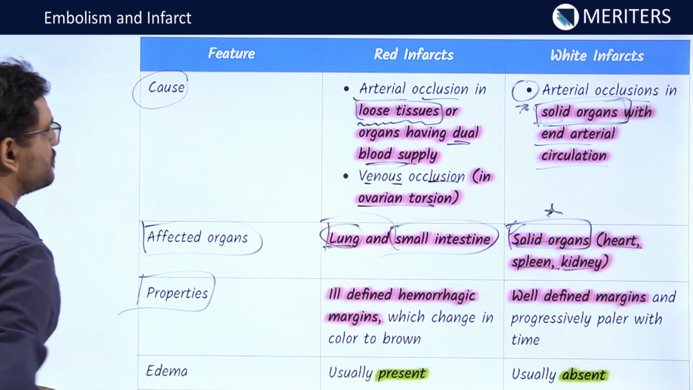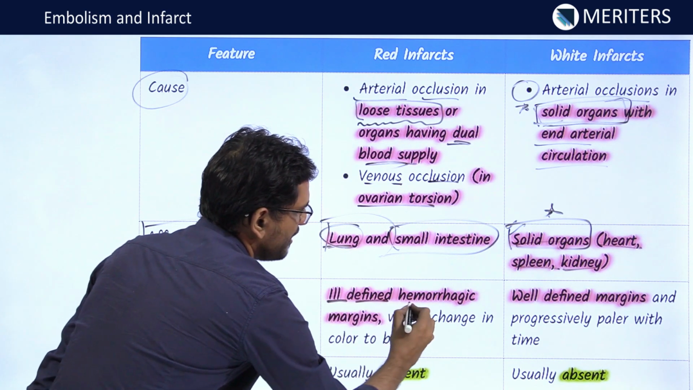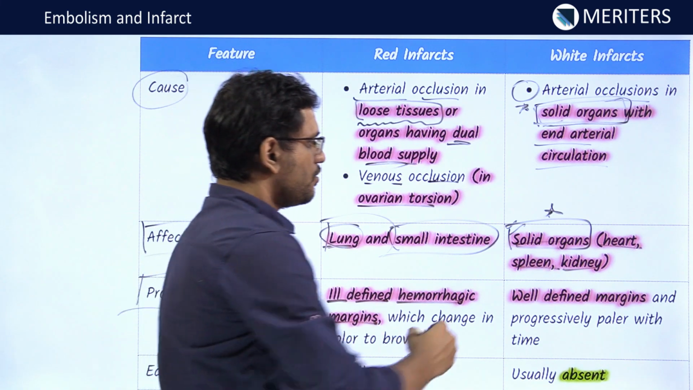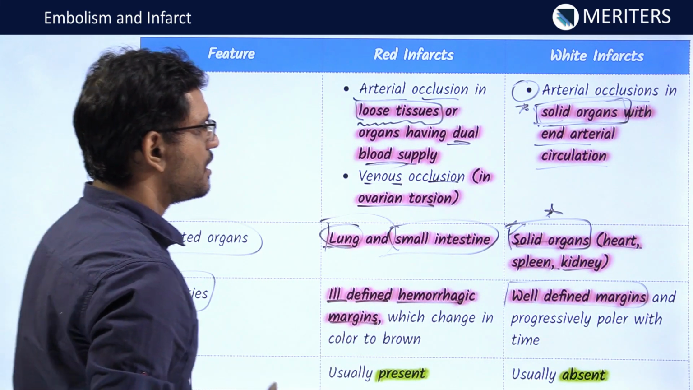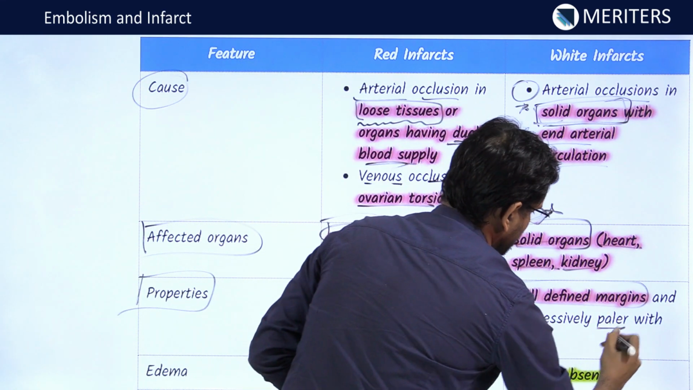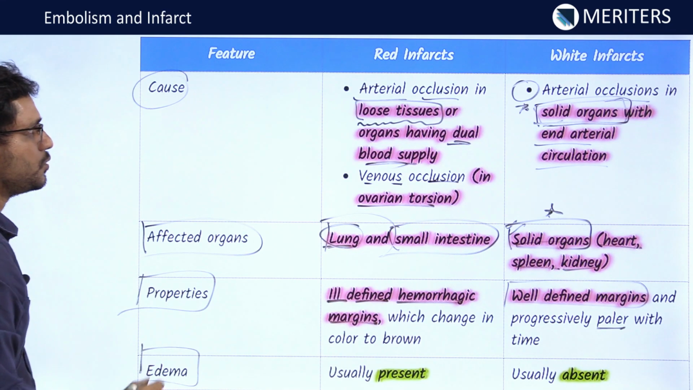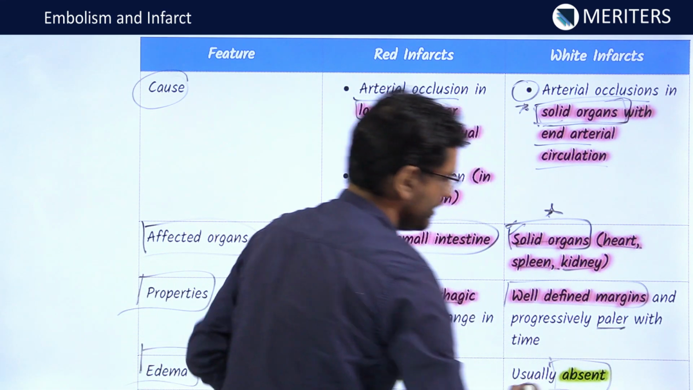Then the properties of the infarct. The red infarct will have ill-defined hemorrhagic margins which will change their color to brown, while the white infarct will have well-defined margins which will become progressively paler with time. Now the edema. Edema is generally present in the red infarct and it is absent in the white infarct.